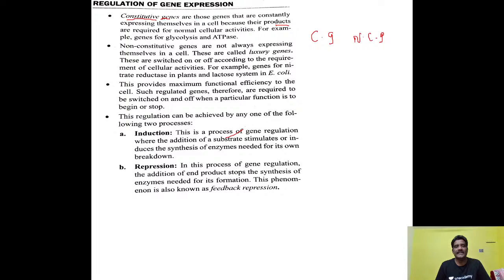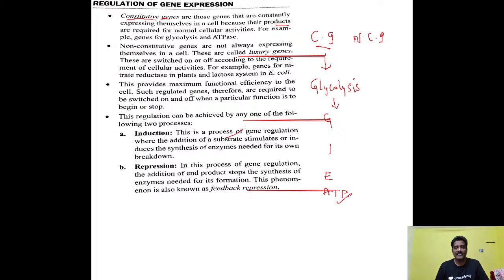So these genes continuously function. For example, if you take the glycolytic process, glycolysis is very important, in which the glucose molecules get burnt, oxidized. So that energy is released in the form of ATP. This ATP is very much required for cellular activities. Without this energy, cellular activities will not happen. I mean, the organism cannot function.